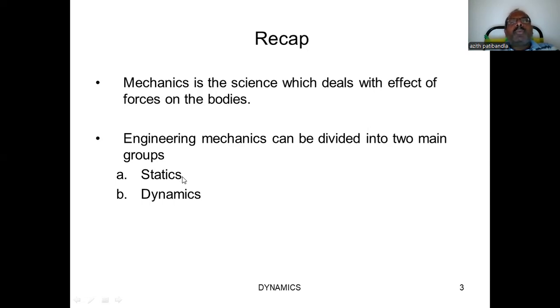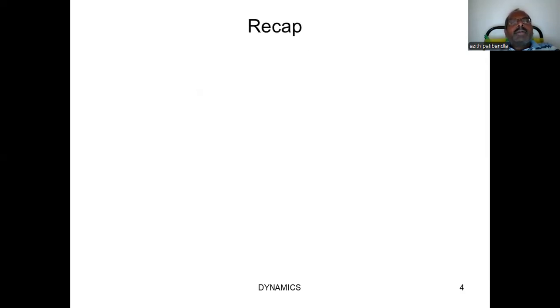Whenever under the effect of force the position of the body changes, meaning it has certain velocity, and the velocity of the body is considered during the discussion, then it is called dynamics. In the first chapter, we completed the discussion regarding statics. Now, in the fourth chapter, we will go through the dynamics part.